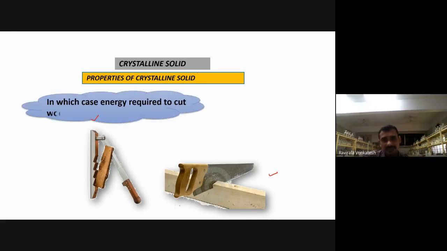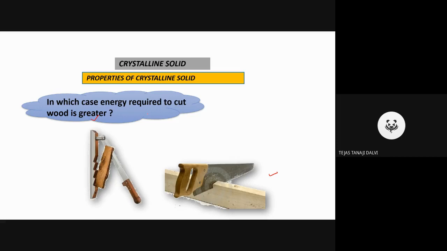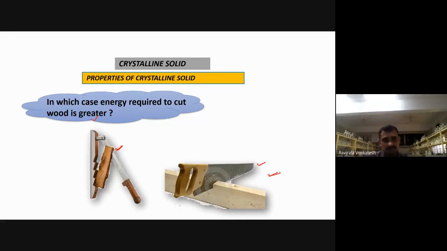In which case is the energy required to cut the wood greater? Horizontal, definitely. It may lead to cutting your skin, your hand also. It is dangerous.